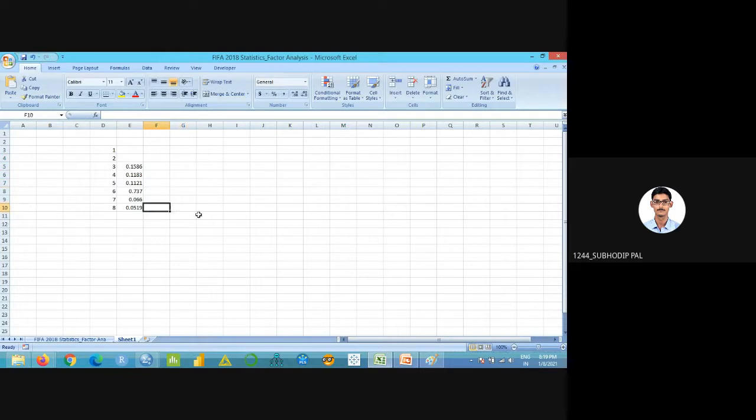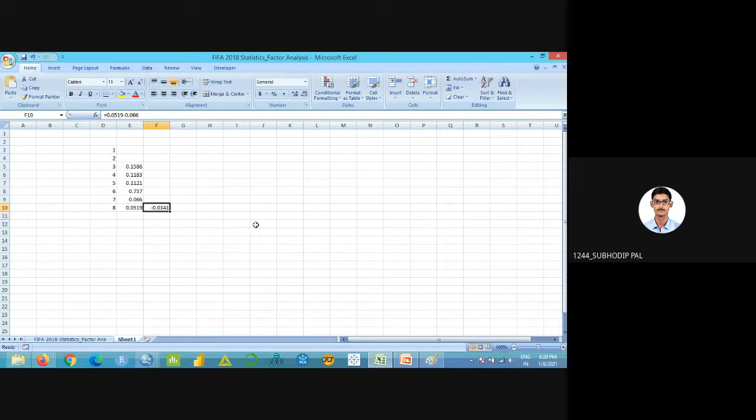So in the next step, what I have to do is 0.519 minus 0.066. What value am I getting? Minus 0.0141.